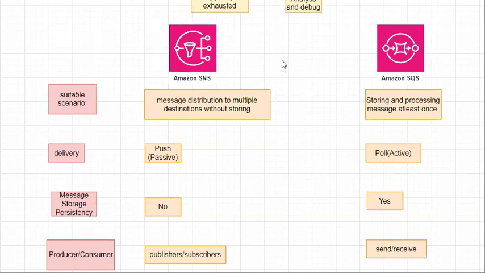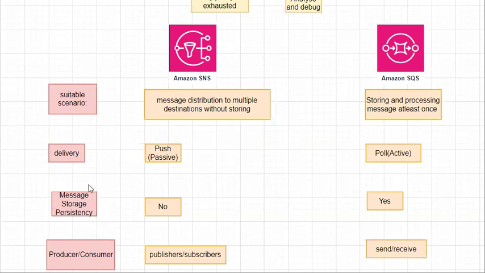And SNS focuses on distributing or publishing your message to multiple subscribers. You can see that delivery is push based in SNS, whereas SQS is pull based delivery. This is active, whereas this is passive, SQS versus SNS.